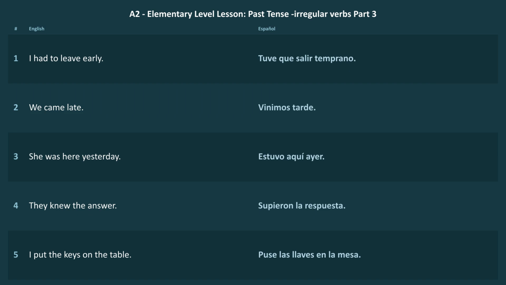How do you say you found out the truth in Spanish? Supiste la verdad. Great job. Now one more memory tool. Group these by sound. The U group: tuve, estuve, supe, pude, puse. The I group: vine, quise.